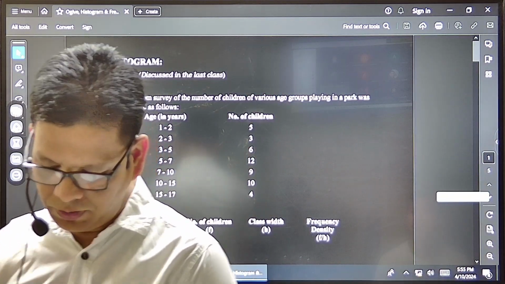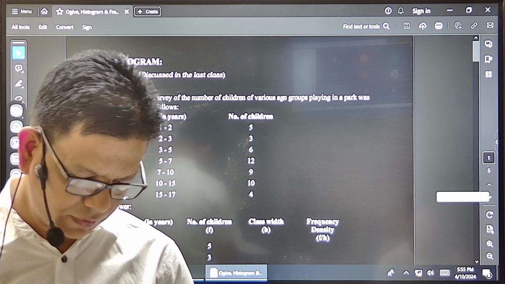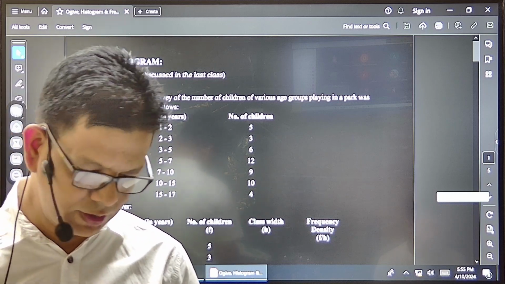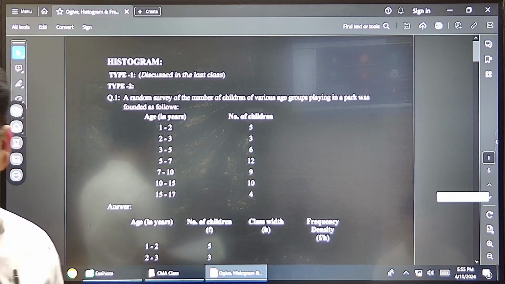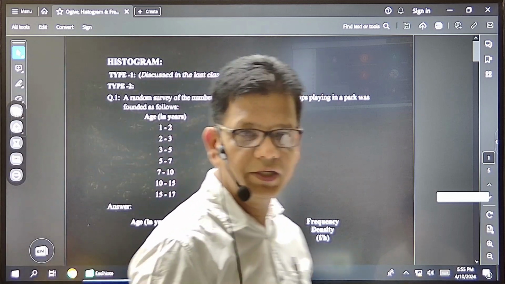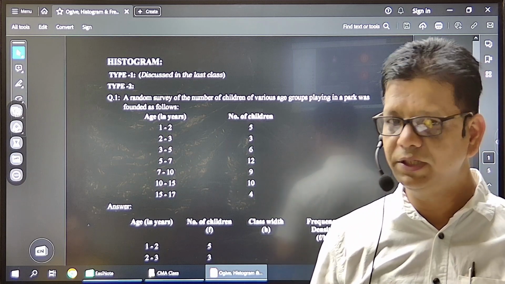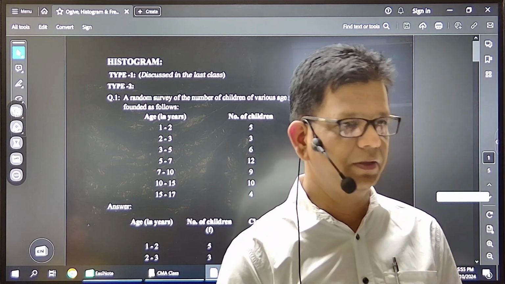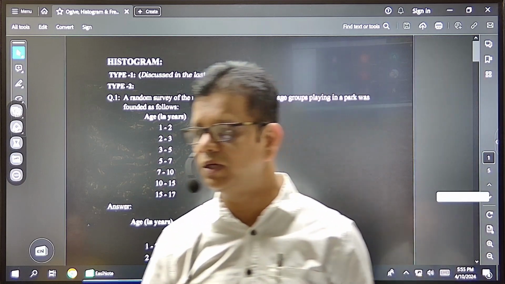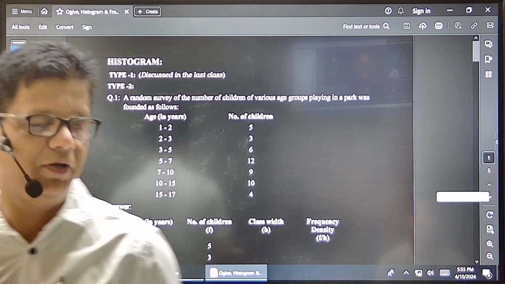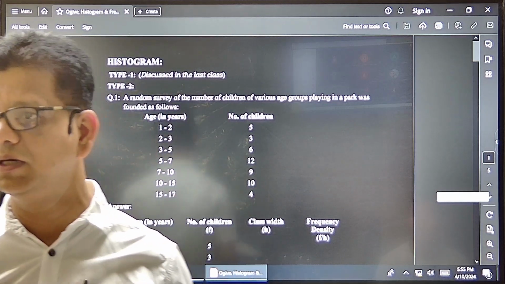So take out page number 237. It's module 4, the introduction part. Here it's all introduction. You just go through it once, because I think by this time you all know the paper will be MCQ based. You'll have options, and out of these you need to select the correct one.